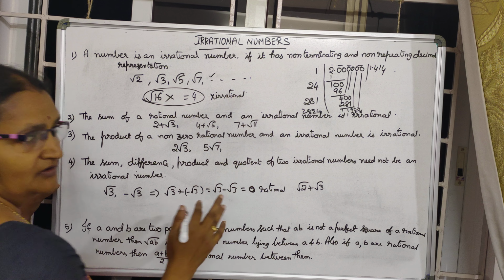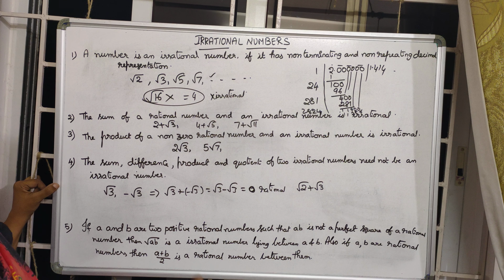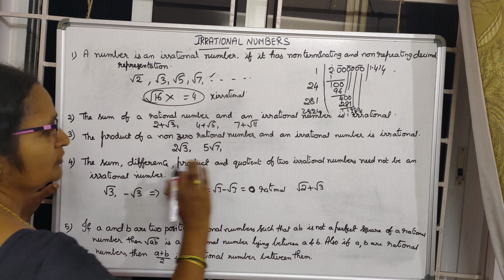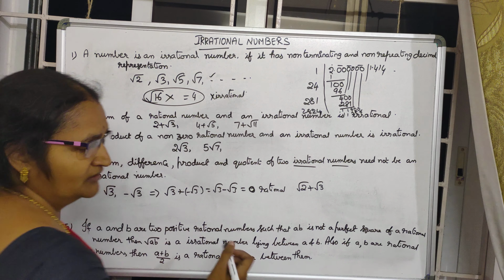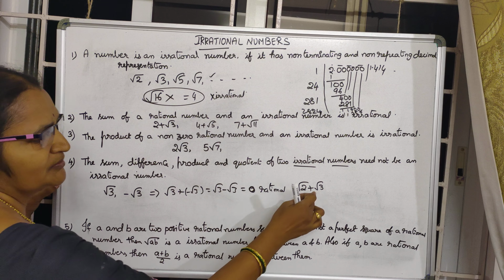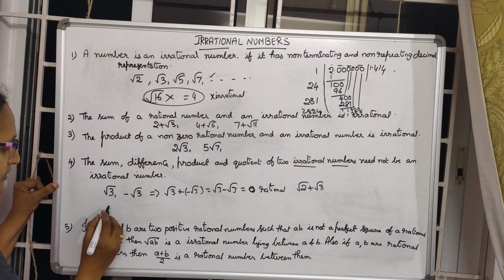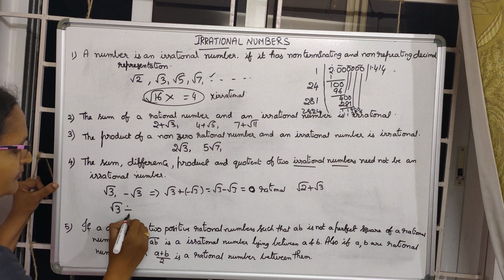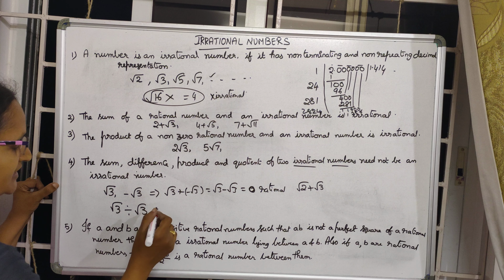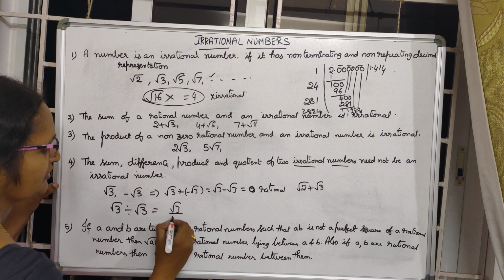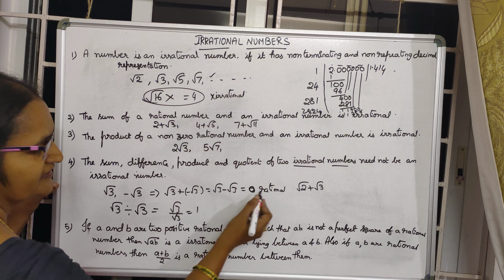Sometimes it is irrational, sometimes it is rational. Both ways it happens. When two irrational numbers are taken, sometimes the result is a rational number, sometimes an irrational number. In the same manner, product, and quotient also you can take. Like root 3 divided by root 3, that is root 3 by root 3, value is 1. 1 is rational.